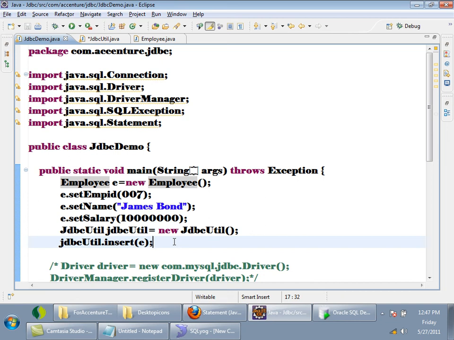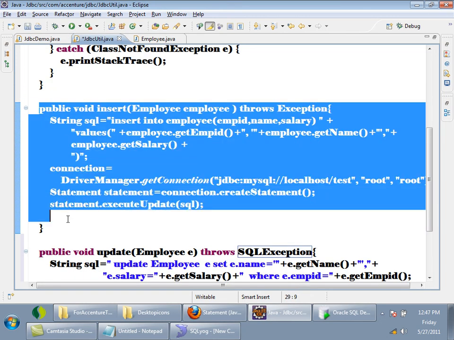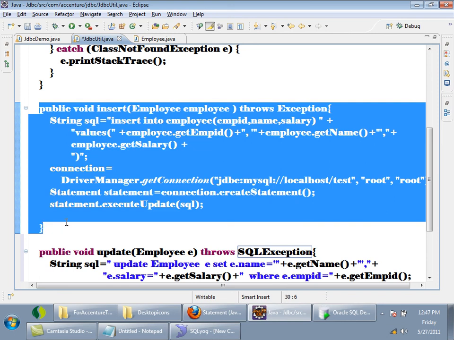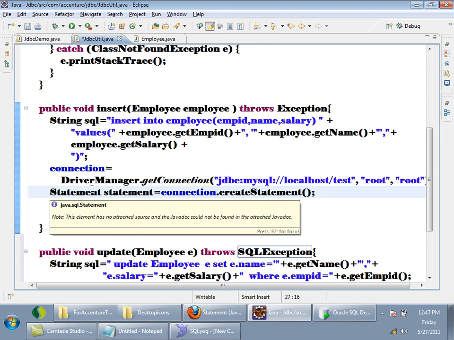So for inserting, what will you call? JDBC util dot insert, and you pass the employee object, right? Now, suppose you want to insert 100 employees, what do you have to do?